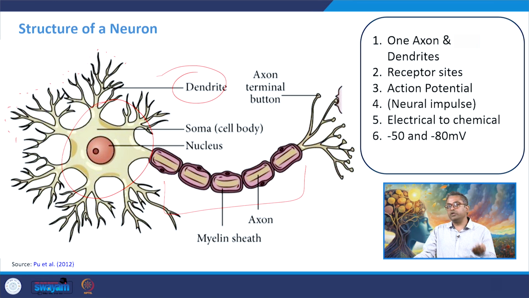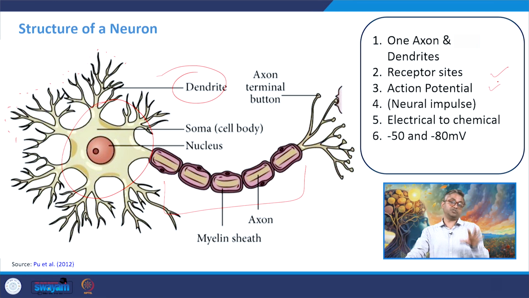Now when we talk about receptors, there are receptors and neurotransmitters. As per our understanding, there are 100 types of neuroreceptors, out of which 30 neuroreceptors play a role in memory, more or less. Then the neurons are generally in a resting state. In order to be active, they need to have a certain potential, and when they become active from inactive, this potential we call the action potential.